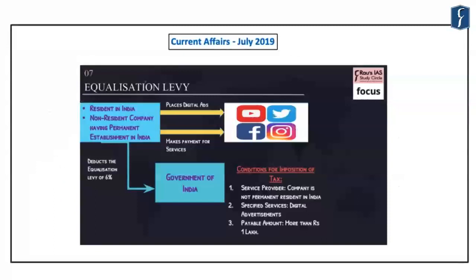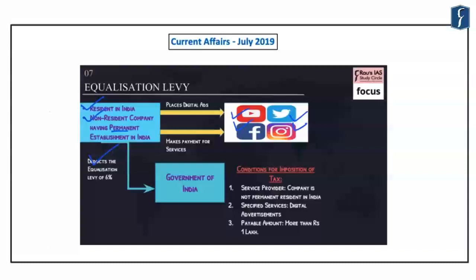Now, this equalization levy in the budget of 2018 was imposed on those companies which are resident in India and non-resident companies which have permanent establishment in India. And it was imposed on these companies if they place digital ads on social media platforms which operate outside India like YouTube, Facebook, Instagram, Twitter, etc. So in that case, if the payment amount for these advertisements by the companies of India exceeds more than 1 lakh rupees, then the government will deduct an equalization levy of 6% on such payments.